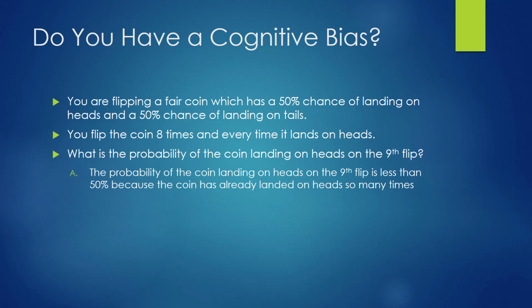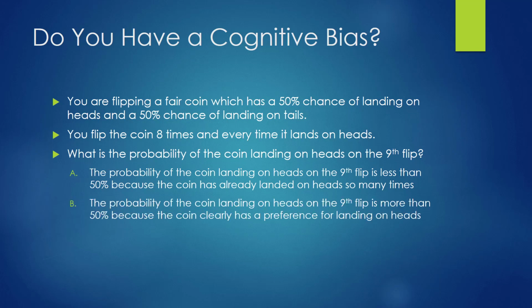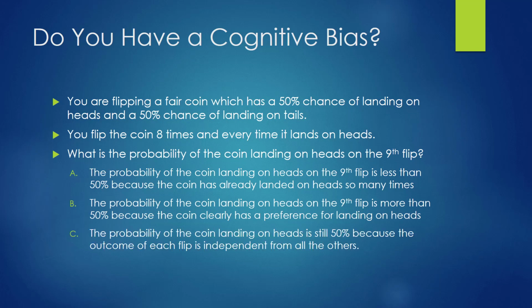Here are your choices. A, the probability of the coin landing on heads on the 9th flip is less than 50% because the coin has already landed on heads so many times. B, the probability of the coin landing on heads on the 9th flip is more than 50% because the coin clearly has a preference for landing on heads. Or C, the probability of the coin landing on heads is still 50% because the outcome of each flip is independent from all the others. Take a minute and pause this video. Write down your answer choice, A, B, or C, and then unpause the video to see if you're correct.